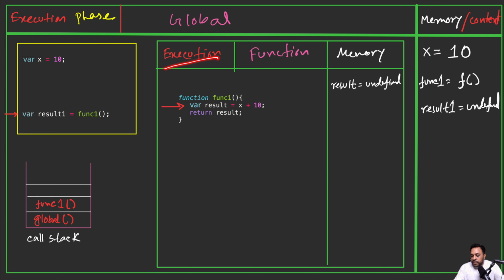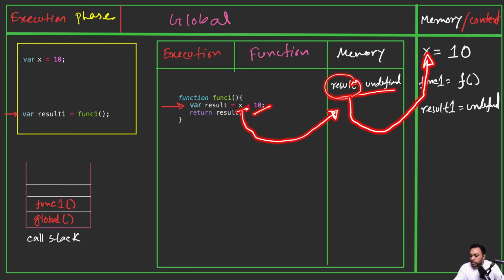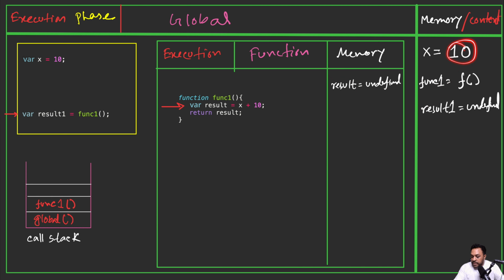In the execution phase, it will add 10 with this variable x. And where is this variable? First of all, it will look into the context of its own. And there is no x here. There is only result. If it does not find it here, then it will look at its parent context. Basically, it will look into here. This variable is here, and it will take the value from here to here, this x variable. And it will add 10 with this 10. Basically, this 10 and this 10. So it will be 20. So here you can see it is 20. The result will store 20.